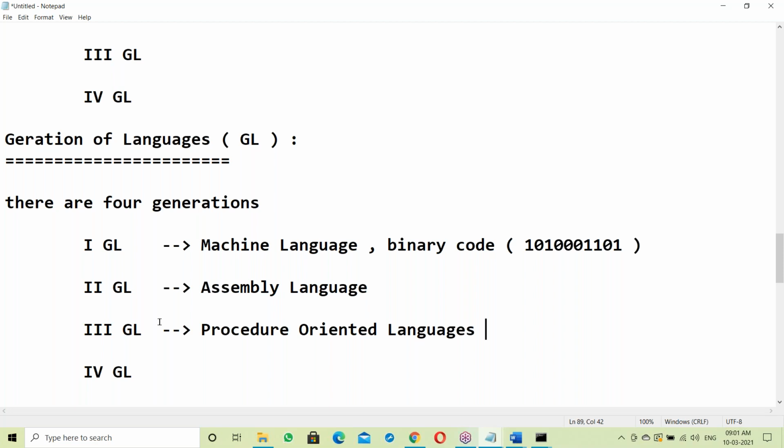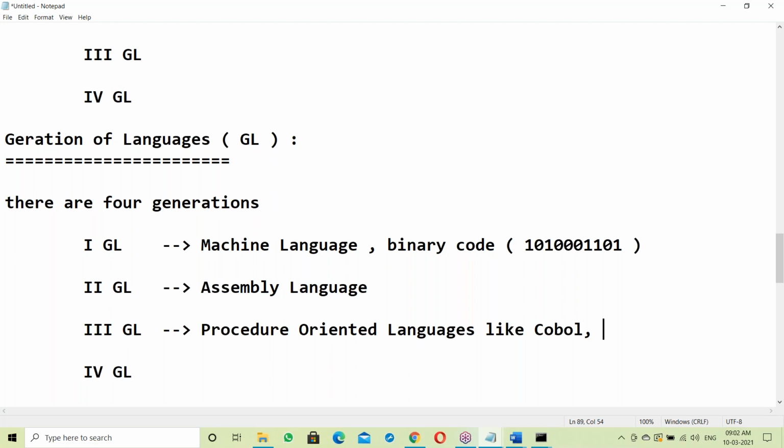Third generation, procedure oriented language, like COBOL. COBOL is a very old language from the 90s, and it is still in use for mainframe applications. Even in our office we are using mainframe applications, and for that there is a COBOL team. It is a very old team, more than 40 years, because it's a 90s language.